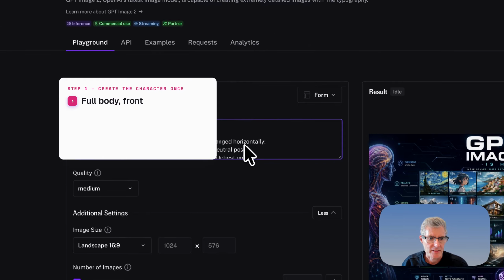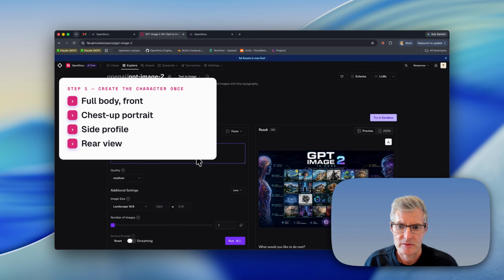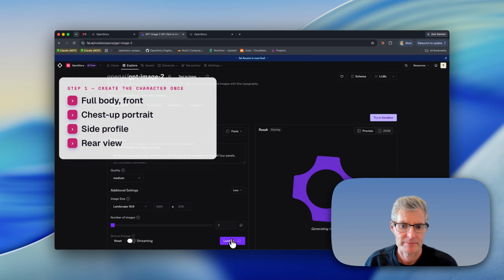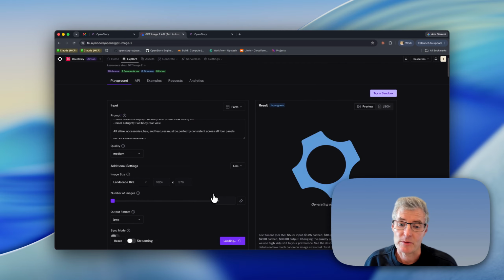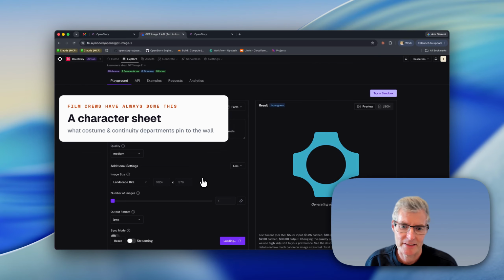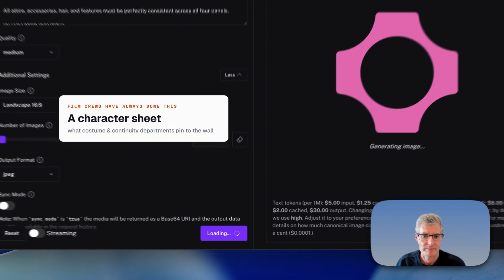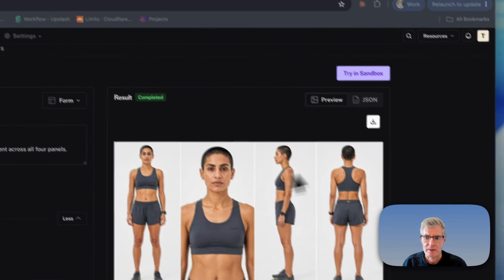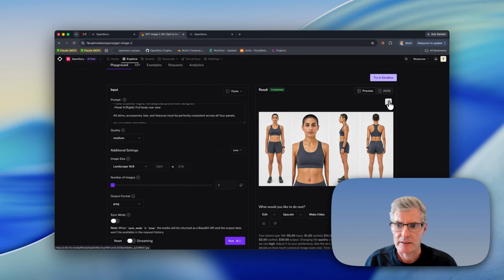Full body from the front, chest up, portrait, side profile, and from the back. One generation, and this is how your person is. Let's run it. Film crews have done this forever. It's a character sheet. It's the same thing costume and continuity departments pin to the wall. Great, and there's that character sheet generated. So let's just download that.